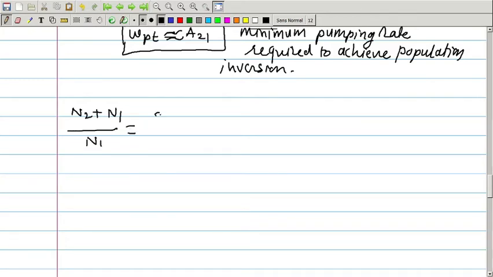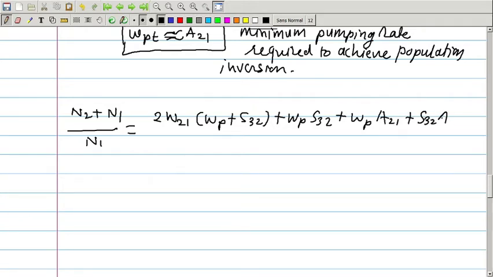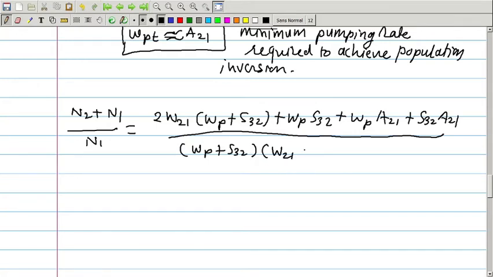If we solve, then we can write this term is equal to 2 times W21 into Wp plus S32 plus Wp into S32 plus Wp into A21 plus S32 into A21 divided by the denominator, which remains the same, Wp plus S32 into W21 plus A21. Let us call it equation number 8.